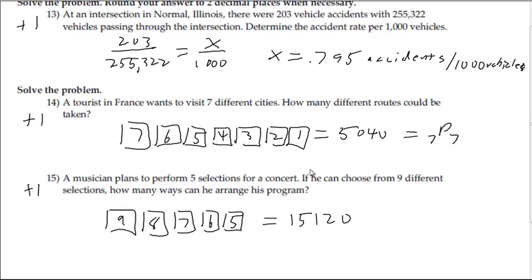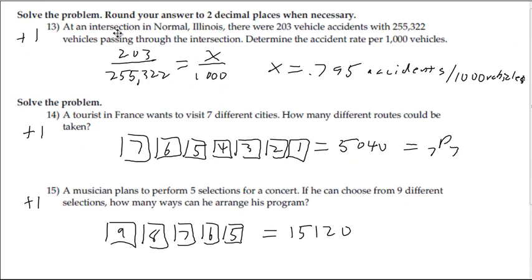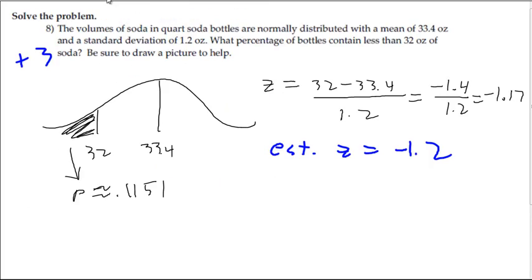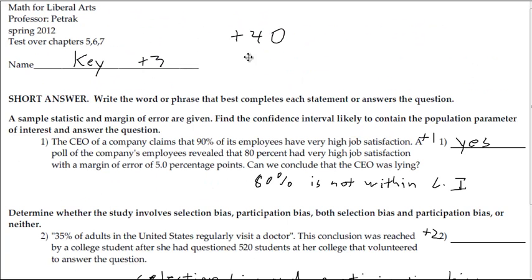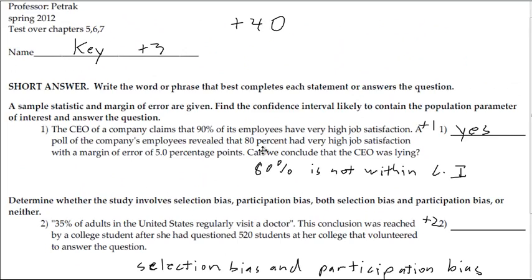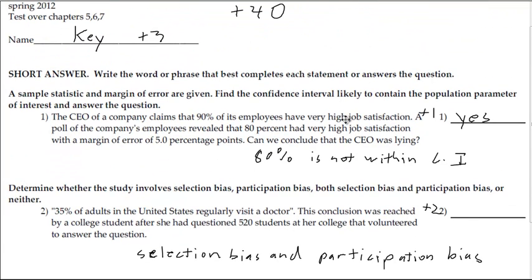And that is it. So I'm going to go back to the front here. Looks like there was 40 points possible, and there was a curve to this. I think it's almost a letter grade curve. So hope this helps you prepare for the next exam or for the final.